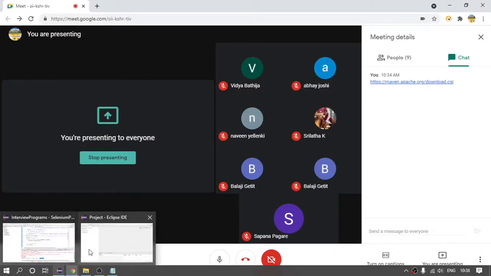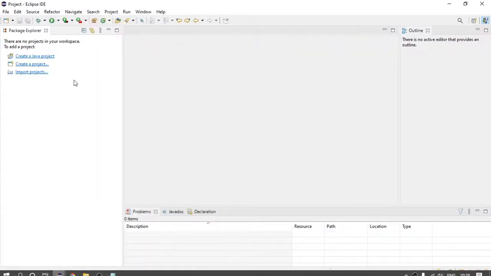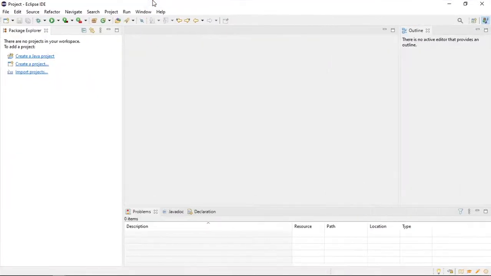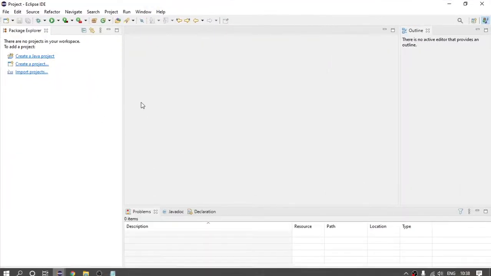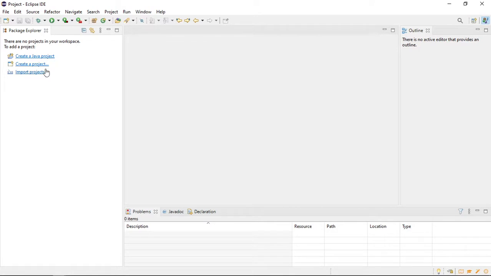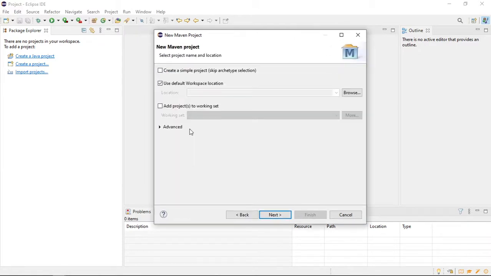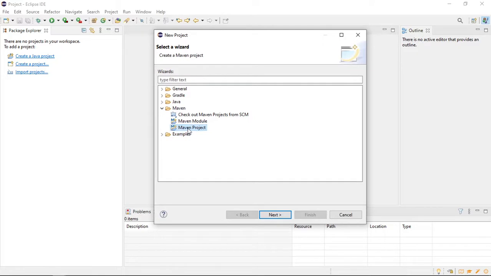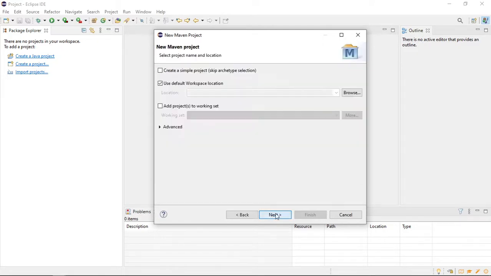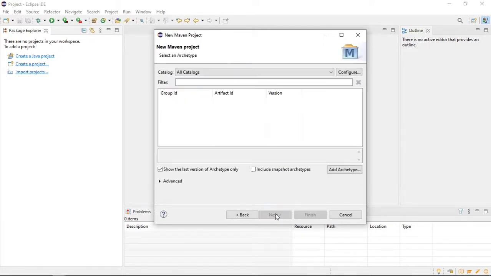First, let us create one Maven project, right? So this is our Eclipse. Here we do not have any project. So to create a Maven project, I will click on create a project. Now click on Maven project. Let me click it again. Click on this Maven project. Click on next. Click again next.